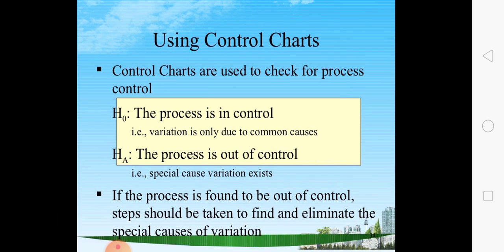Control charts are used to check for process control. If the process is found to be out of control, steps should be taken to find any special causes of variation. Here various causes are found by which the process becomes out of control.